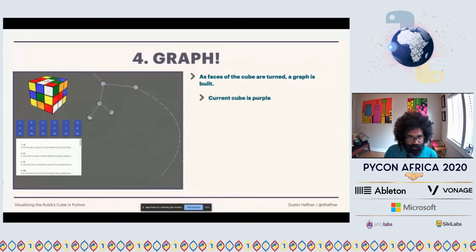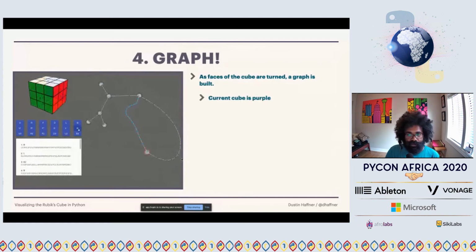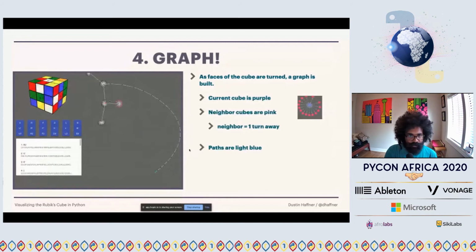And then the current cube, the cube displayed on the screen, is always in purple. Here the neighbor cubes are pink, neighbors being those cubes one turn away from your current cube. And then any path that gets calculated, whether it be from one cube to another or one cube to the solved cube, is always highlighted in blue. So this was my first iteration of the graph.